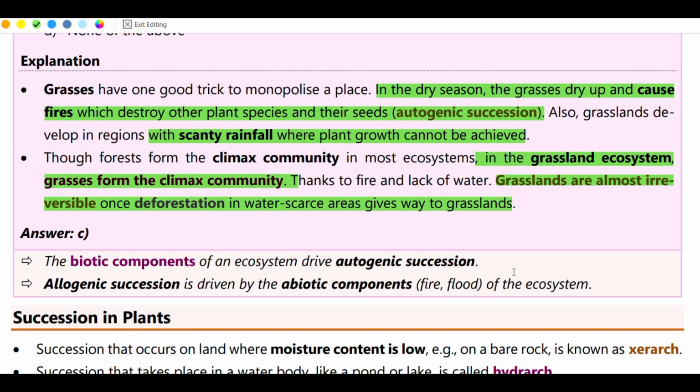To remember simply autogenic succession and allogenic succession: the biotic components of an ecosystem drive autogenic succession. Allogenic succession means abiotic components.